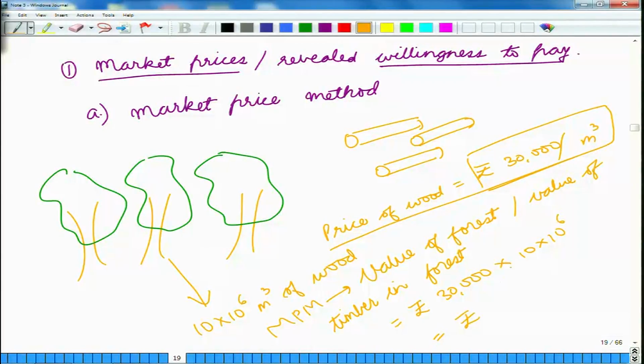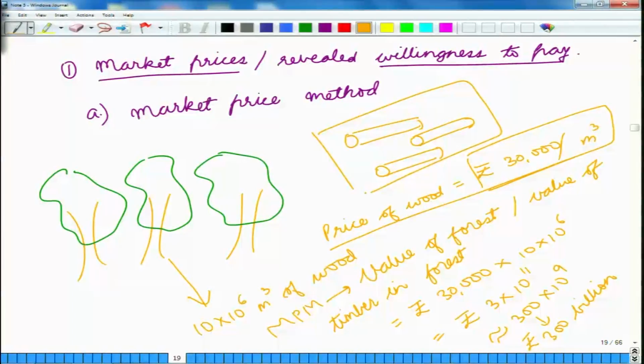So, this is rupees 3 into 10 to the power 11, or we can also put it as 300 into 10 to the power 9, or 300 billion rupees. Now, in the market price method, this is the price of one thing that we are getting out of